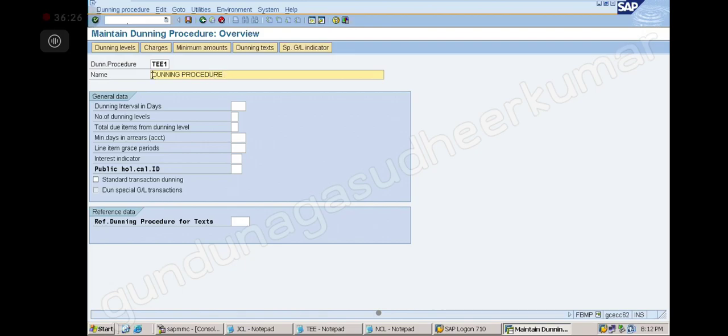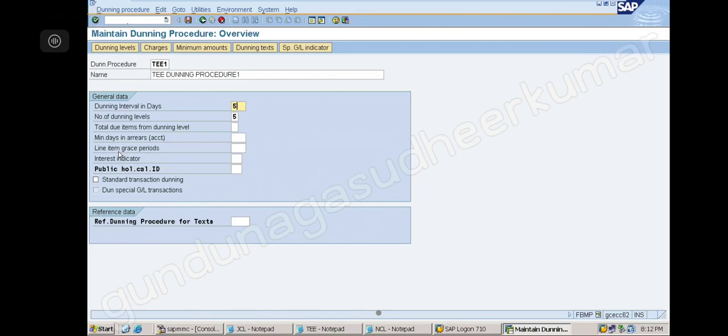I will give it. Okay, 1. Now, dunning interval in days. How many dunning levels, I will decide. First 5. Okay, dunning intervals, how many? Interval means time gap. So the days between the first letter and the second letter, 5 days.